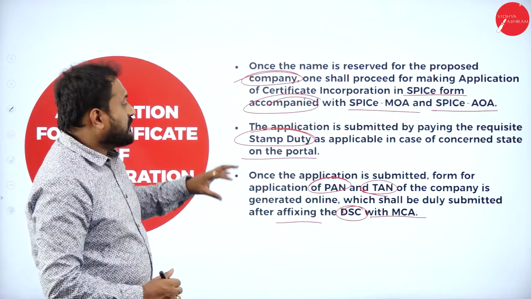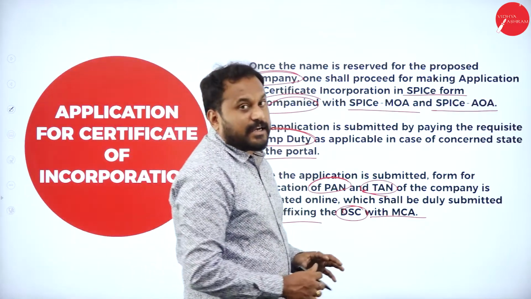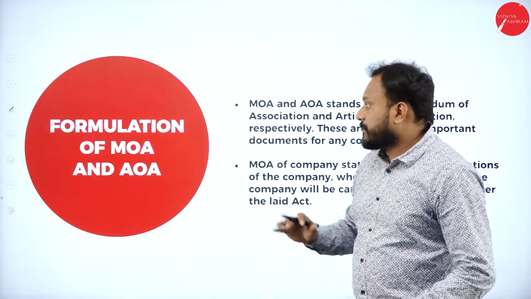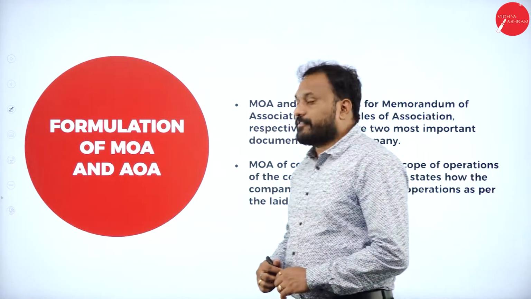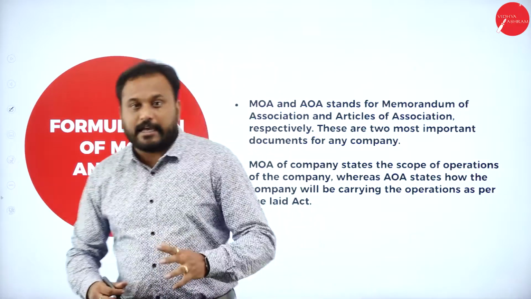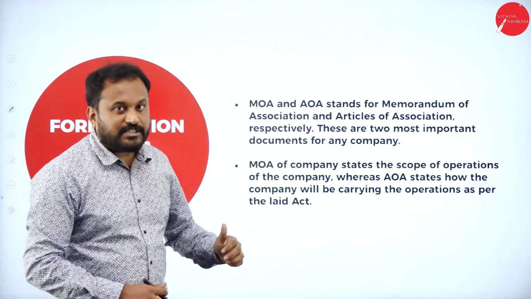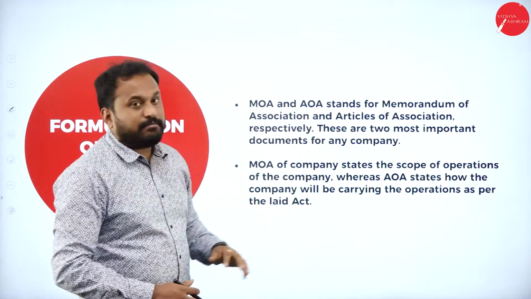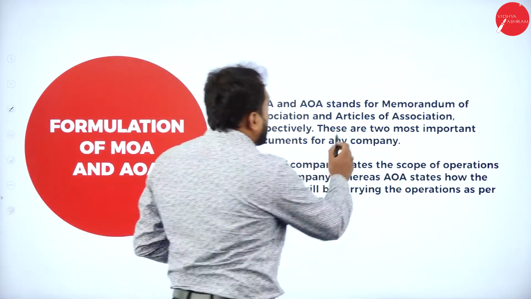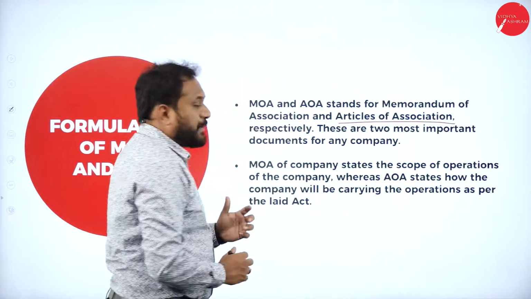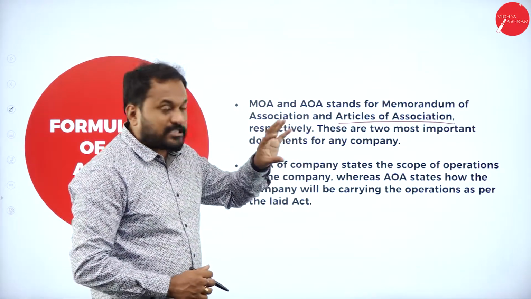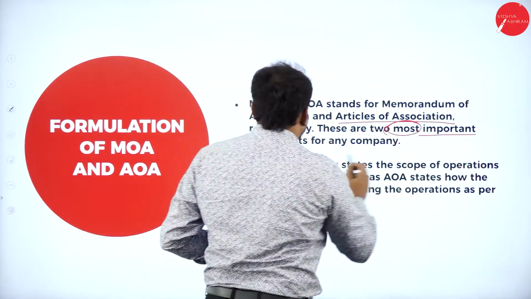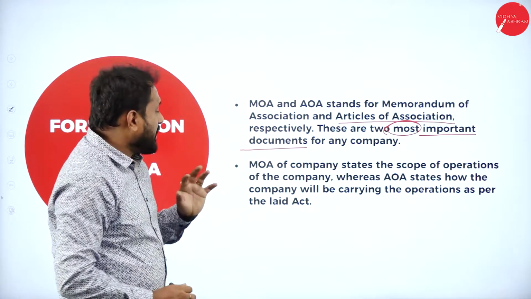Now here you need to understand that these are the compulsory things which you are supposed to go for in the certificate of incorporation. Now, formulation of MOA and AOA, that is Memorandum of Association and Articles of Association. Both stand for Memorandum of Association and Articles of Association respectively. These are the two most important documents for any company.